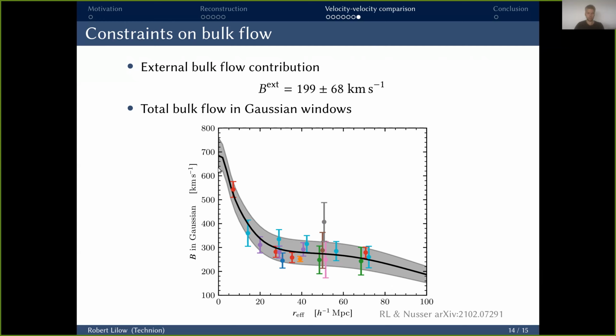Lastly, you can also look at a radius of 0. So basically, this is our reconstruction of the local group motion. And this also excellently agrees with the observed CMB dipole, both in amplitude as well as direction.